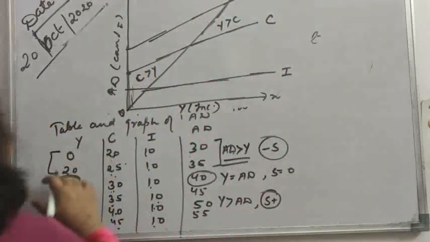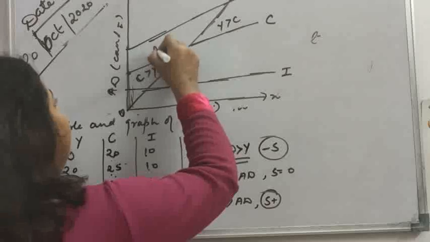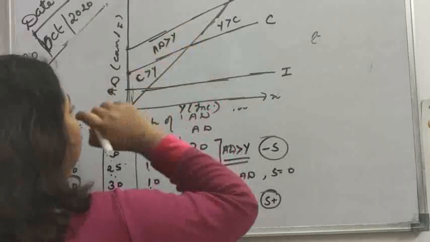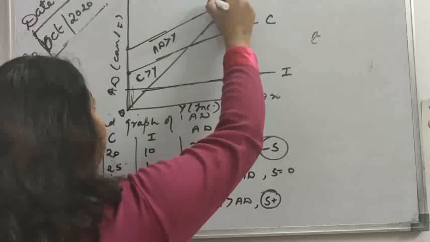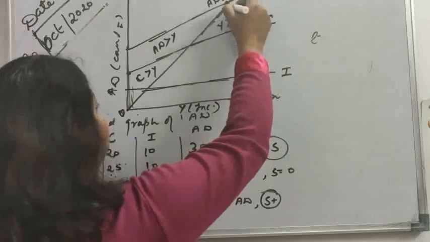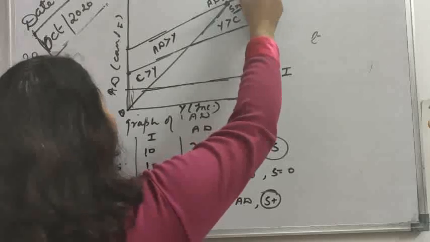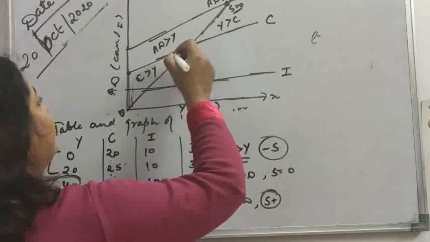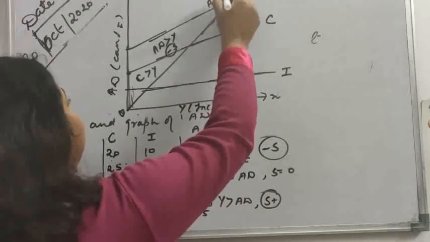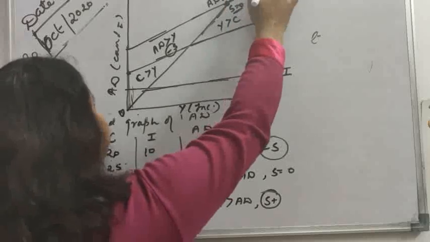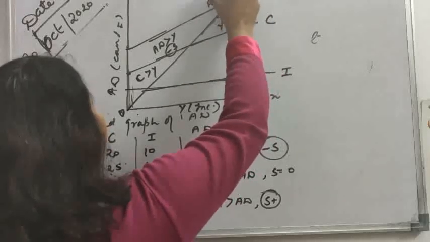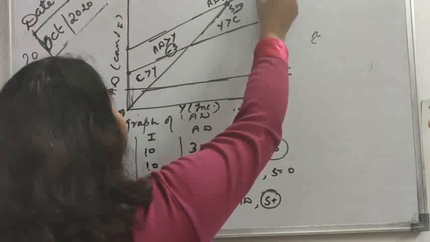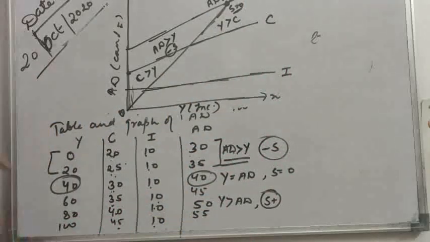At the initial or lower level of income, AD is greater than income. AD is exactly equal to income when savings are 0. And at higher levels of income, income is greater than AD. So when AD is greater than income, savings are negative. When AD is exactly equal to income, savings are 0, and when income is greater than AD, savings are positive. Clear? So income 0, 20, 40, 60, 80, 100 means income increases at a constant rate.